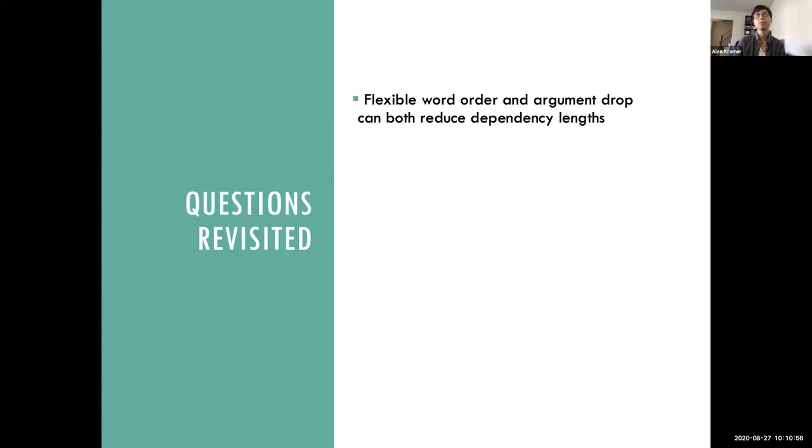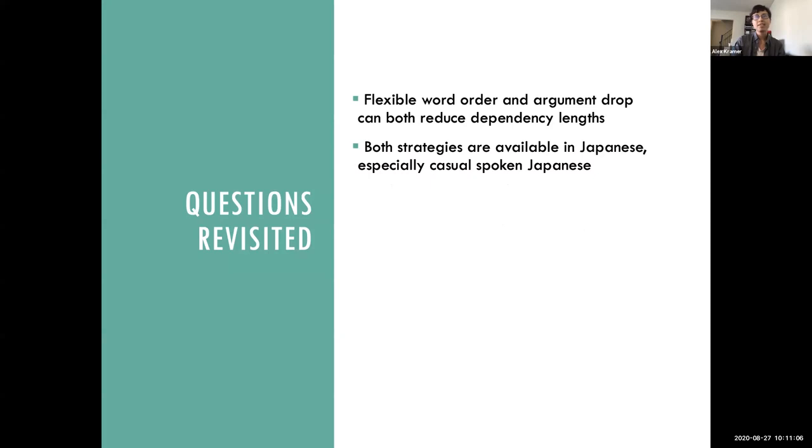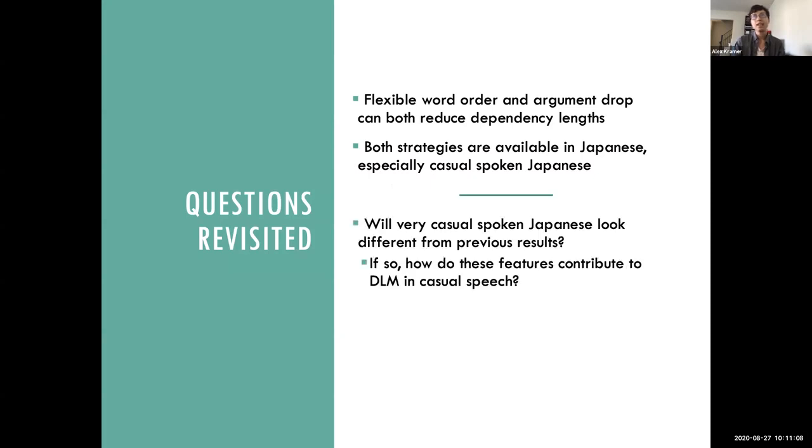So we've seen that flexible word order and argument drop can both reduce dependency lengths. And both of these strategies are available in Japanese, but in particular, casual spoken Japanese. So the questions that I had were, one, will casual spoken Japanese look different from the previous results? Like, will it minimize its dependencies more since it has these strategies available? And then second, if so, how are these different strategies playing a role in the minimization that we see?